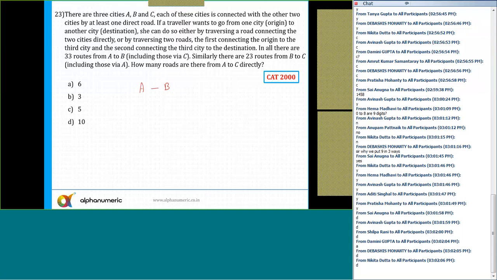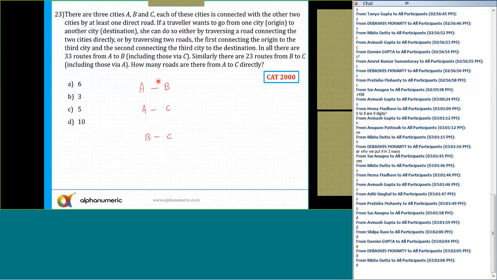So city A is connected with city B, city A is also directly connected with C, and city B is also directly connected with city C. Now, if a traveler wants to go from one city to another, she can do so either by traversing a road connecting the 2 cities directly or by traversing 2 roads: the first connecting the origin to the 3rd city and the second connecting the 3rd city to the destination. In all, there are 33 routes from A to B, including those via C. Similarly, there are 23 routes from B to C.